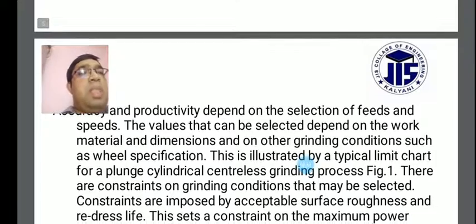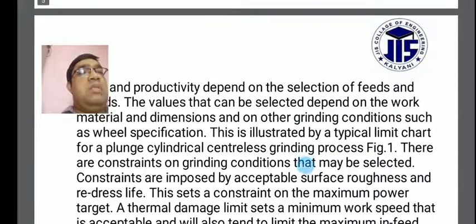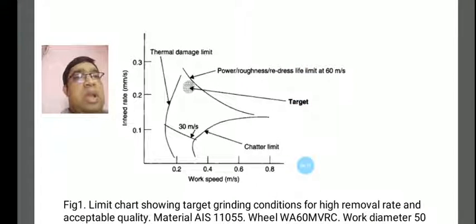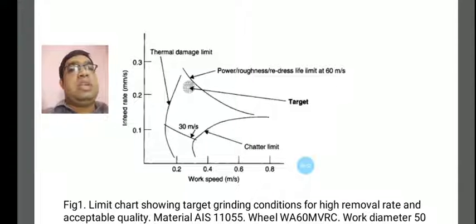This is illustrated by a typical limit chart for a cylindrical centerless grinding process. This figure shows a limit chart with the target grinding conditions for high removal rates and acceptable quality. Acceptable quality means you always have to concentrate on meeting the marks and satisfying the customers, while showing high removal rates.